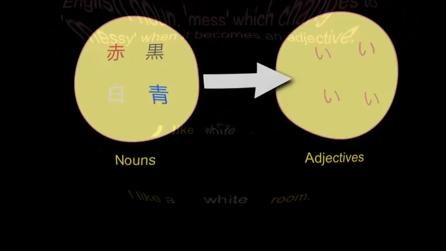I like a white room. That's why it's a little tricky to understand Japanese colours, because like mess and messy, Japanese colours come in two forms, the noun form and the adjectival form, or at least some of them do.